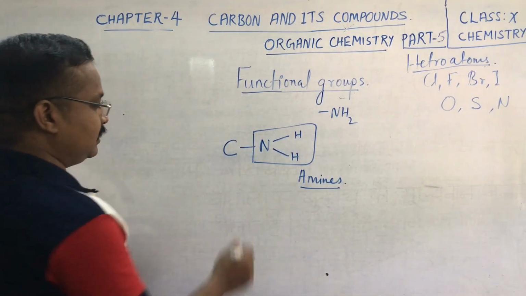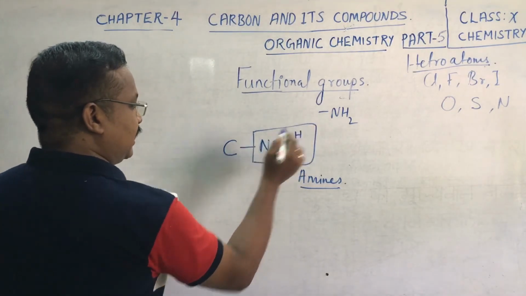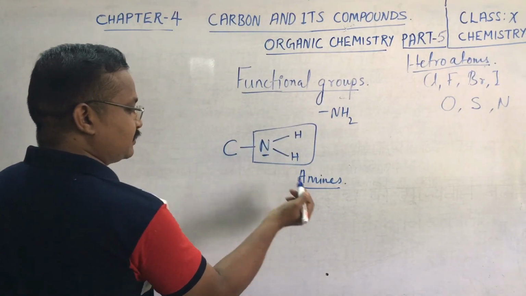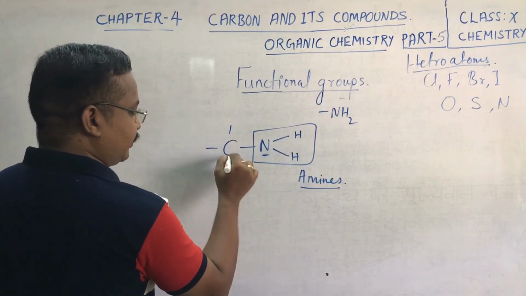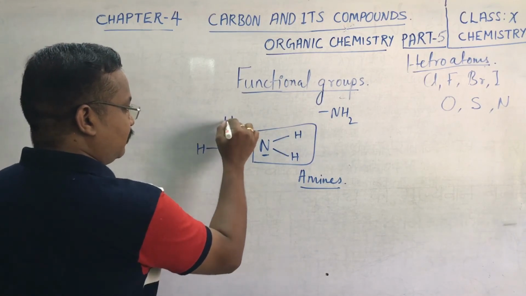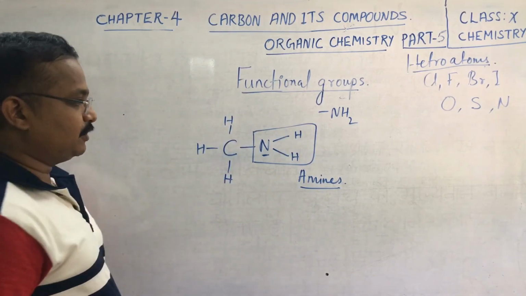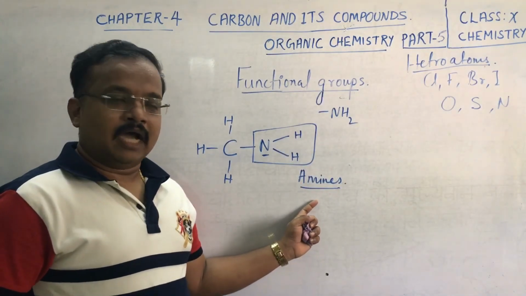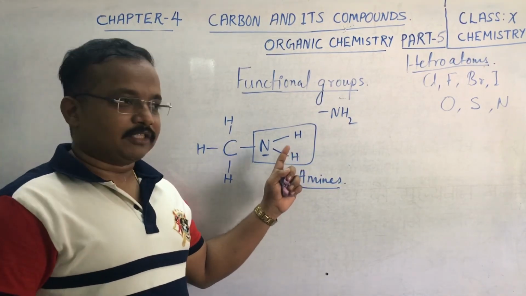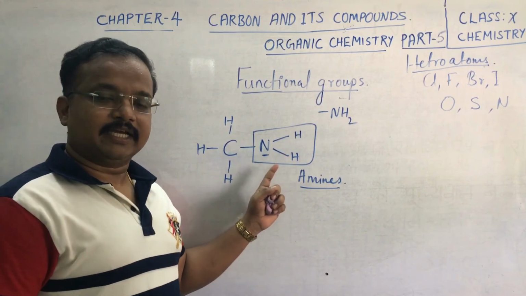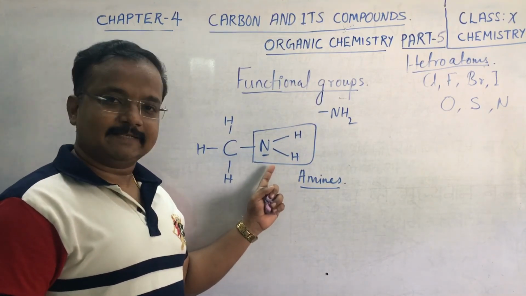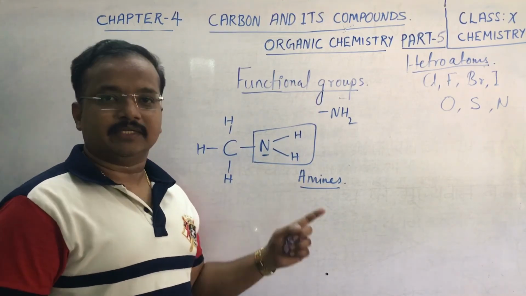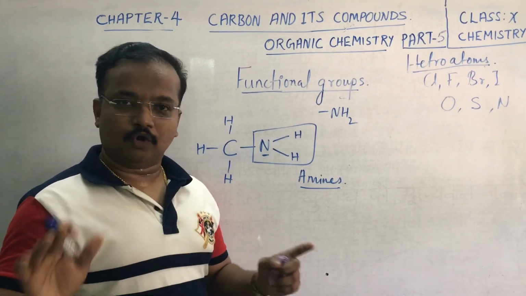What are amines? Carbon to which NH2 is attached; these nitrogen derivatives are called amines. Here you can have carbon with hydrogen atoms. If a functional group with nitrogen is present in a hydrocarbon, we call them amines. Okay, children, I hope you understood.